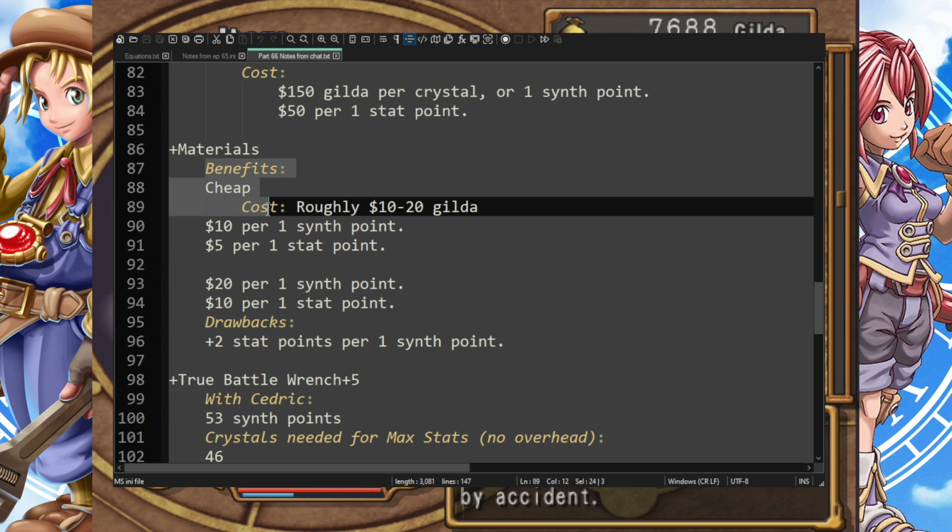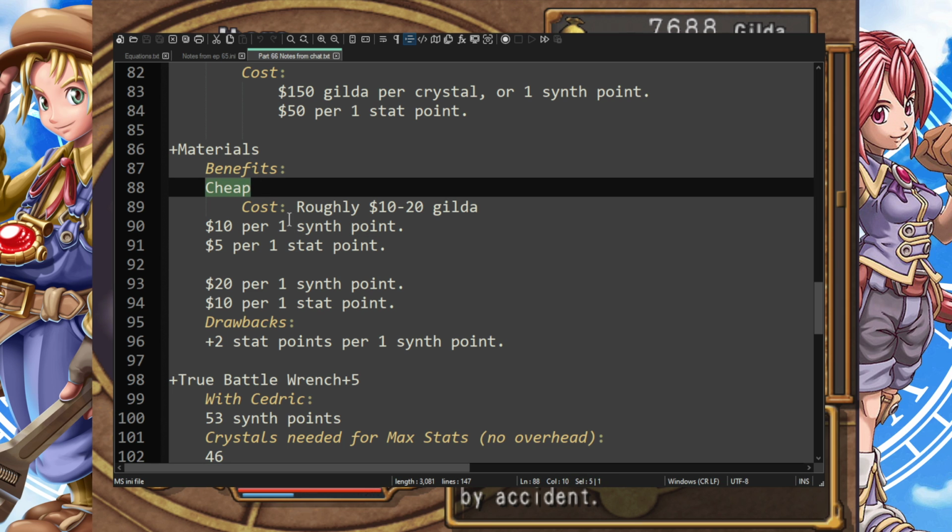Let's now compare this to our materials. The benefit of materials is that they're cheap. This is like comparing a copper wire for your internet infrastructure to a fiber optic cable. Sure, the fiber optic cable is going to get you there quicker, but is it worth the price? Yes, it's absolutely worth the price if you're a business. But don't worry about it. Don't think about that. Just look at this. Cheap. We like cheap. That's what we like when we play video games. We don't think about anything else other than cheap, because cheap also means efficient.